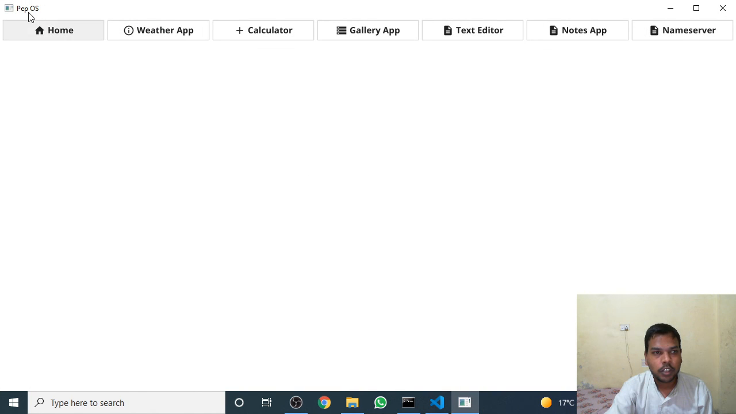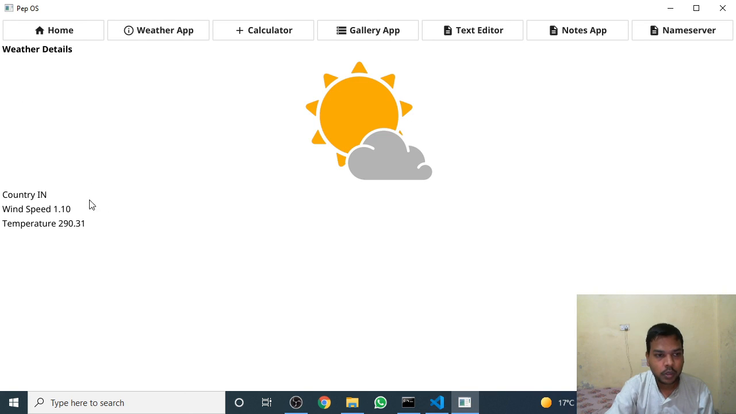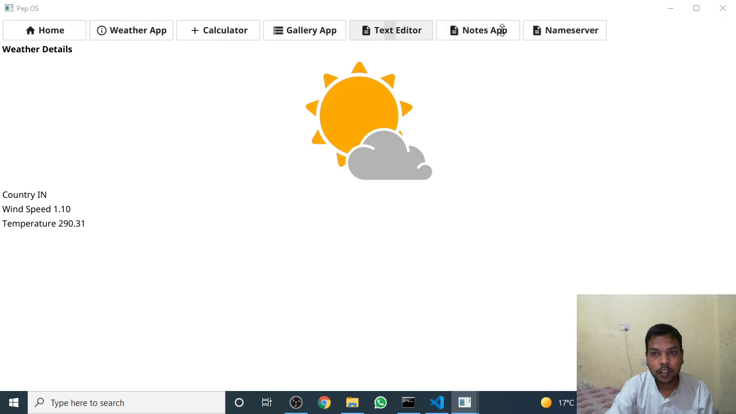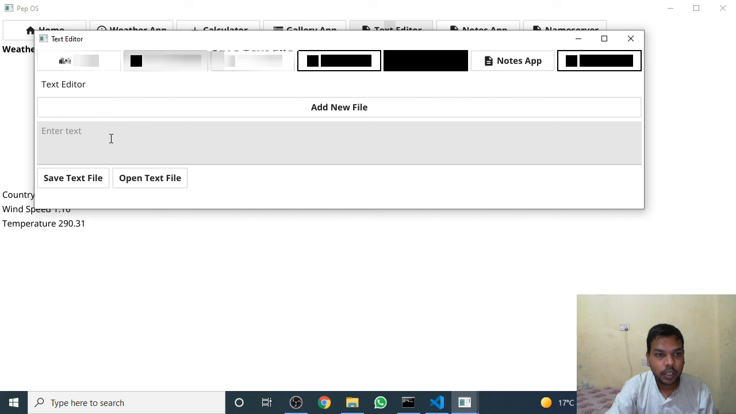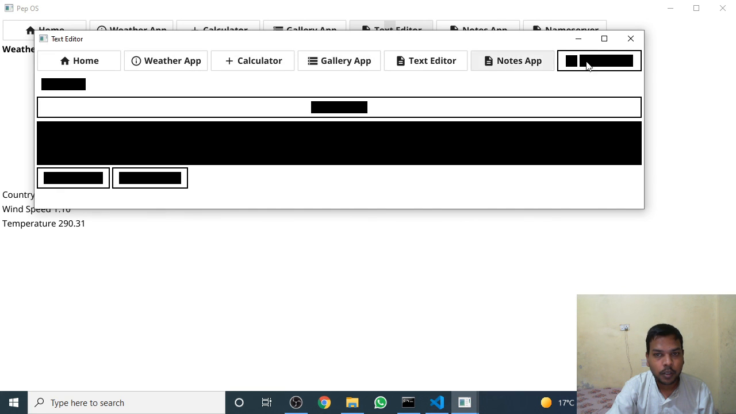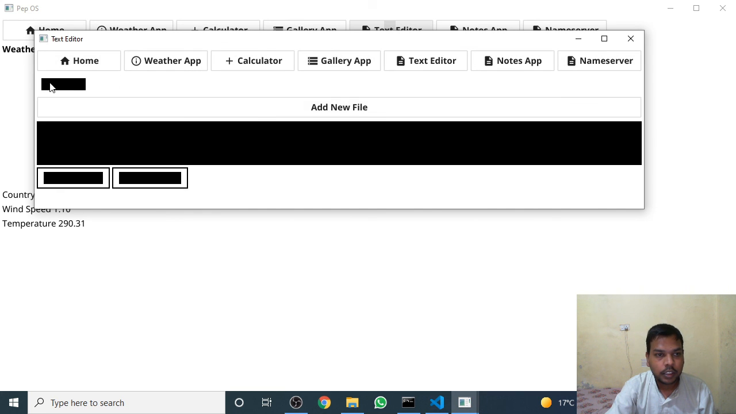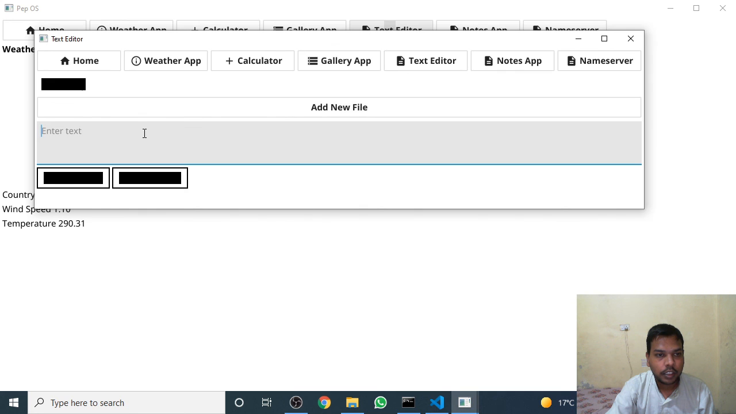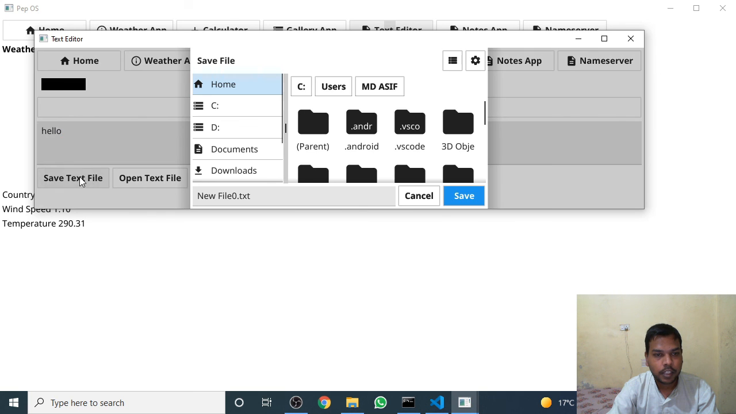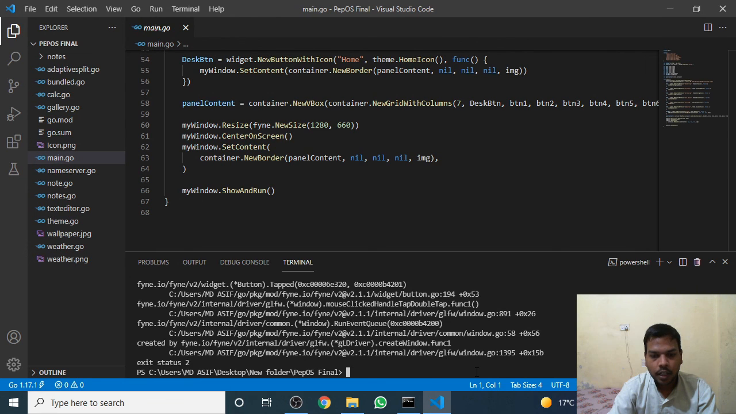Okay, now our virtual OS is open. We can check the weather. It is showing me the country India, wind speed and temperature of that place. We can open the text editor. Okay, so it is doing the same functionality, and we can write text here, hello, and we can save that file, save text file, by using these functionalities.